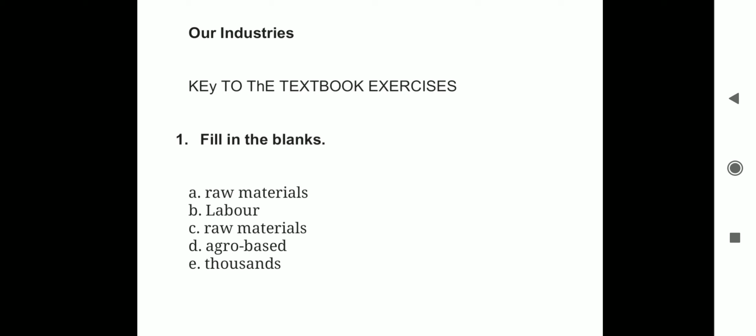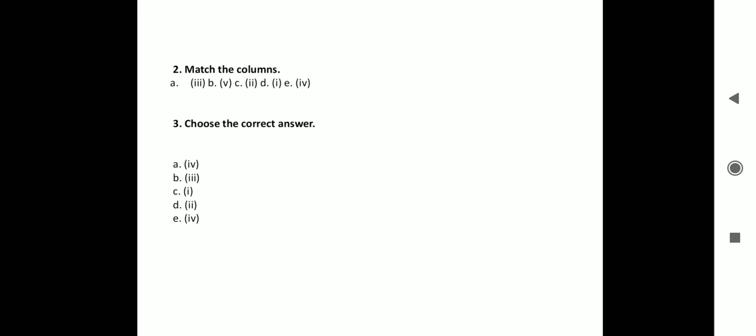I'll spell the word thousands, though you might be knowing the spelling: THOUSANDS. It is thousands. So finishing with the first exercise, that is question 1. Moving further, that is match the columns. We have column A and column B. First we have to read what is given in column A. Based on that we have to find the answer in column B. We have cotton textiles, iron and steel, electronic goods, shipbuilding, automobiles.